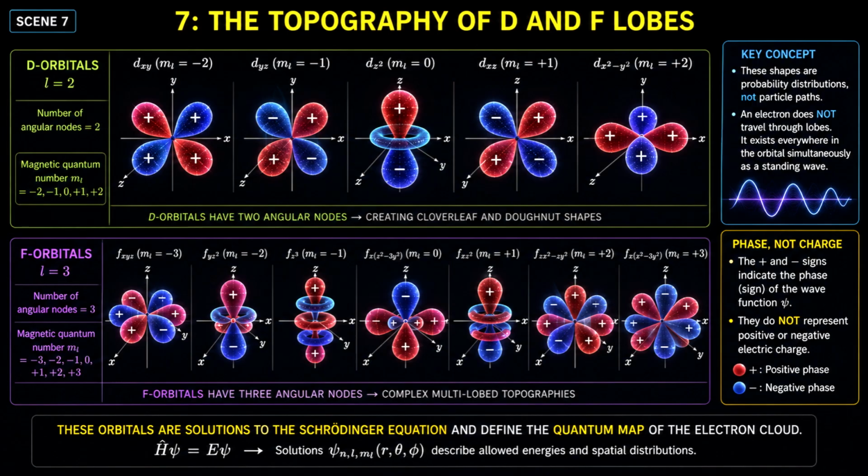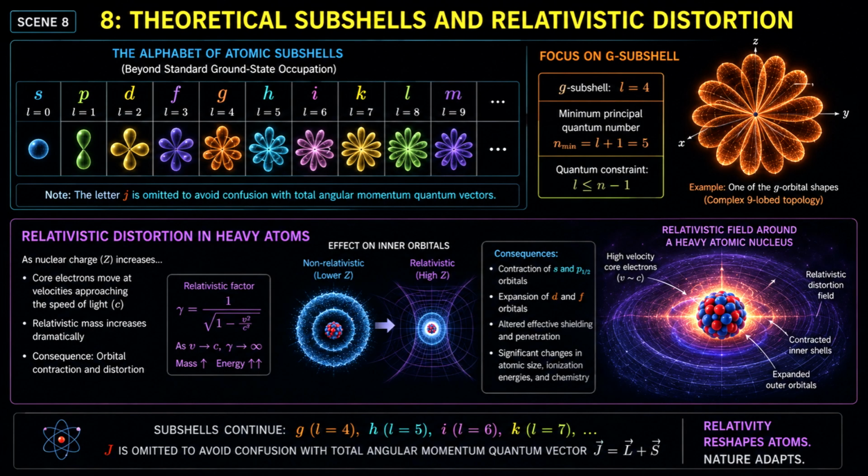Furthermore, the positive and negative signs displayed on the lobes of orbital diagrams do not represent electrical charges. They represent the mathematical phase sign of the underlying wave function psi, which determines how adjacent orbitals constructively or destructively interfere across three-dimensional space.